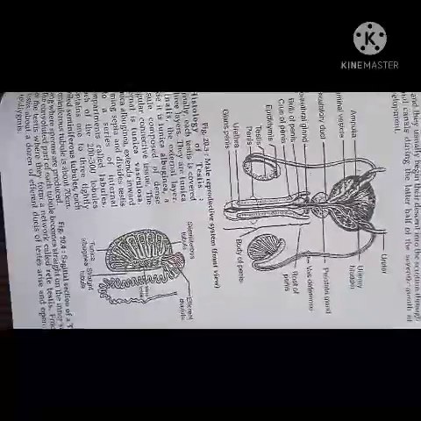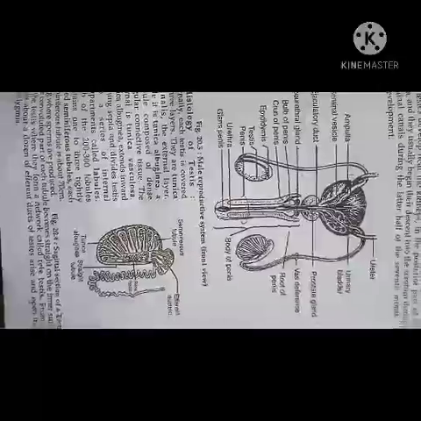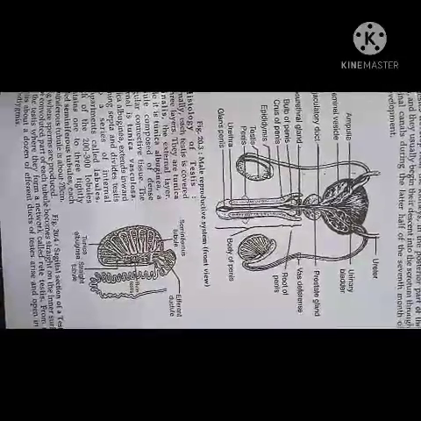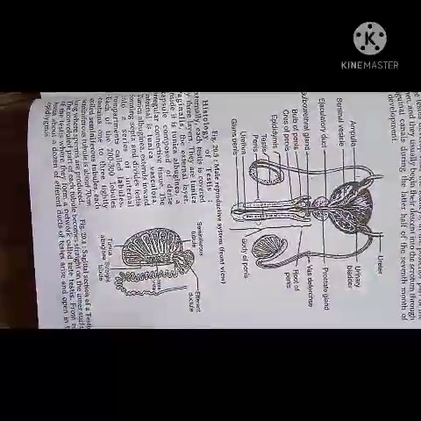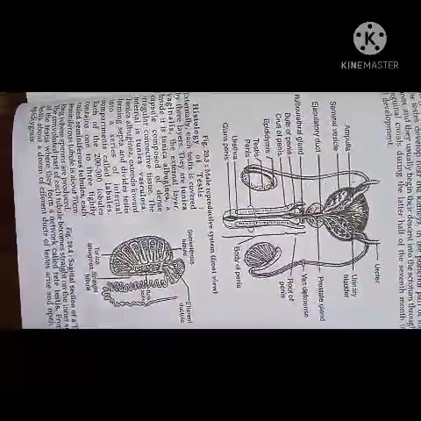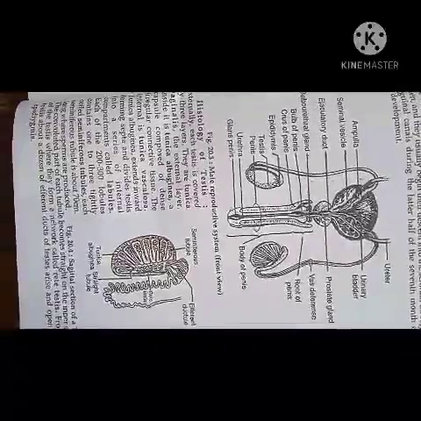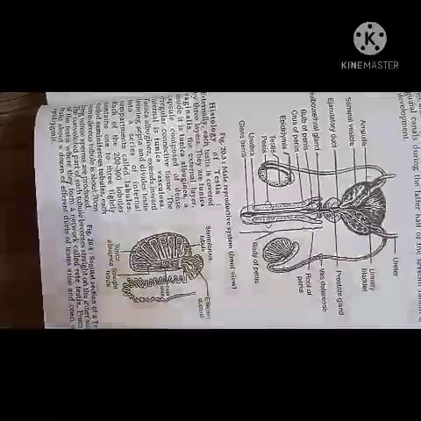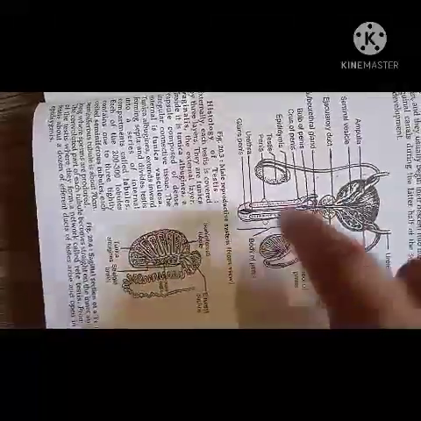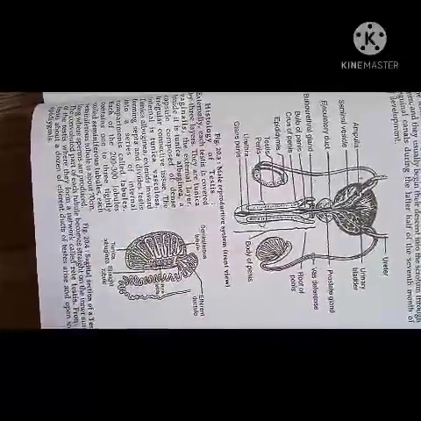So first, about the testes. These are a pair of essential male reproductive organs. Testes first develop in the abdomen, but just before birth, they come outside into a bag-like structure called the scrotum. Scrotum is a hairy covering of the testes.